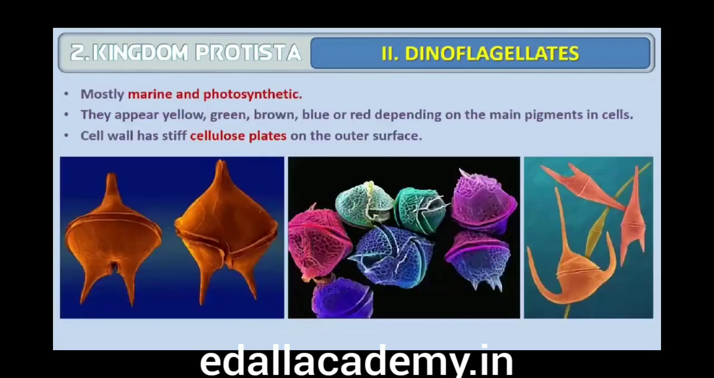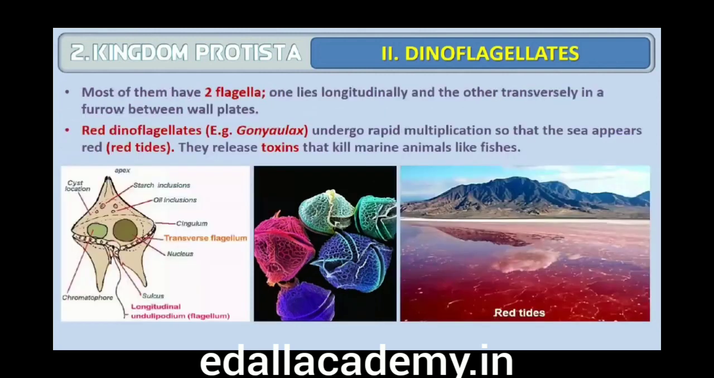Second is Dinoflagellates. These organisms are mostly marine and photosynthetic. They appear yellow, green, brown, blue or red depending on the main pigments present in their cells. The cell wall has stiff cellulose plates on the outer surface. Most of them have two flagella, one lies longitudinally and the other transversely in a furrow between the wall plates.